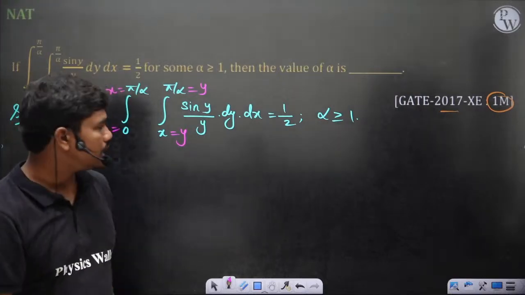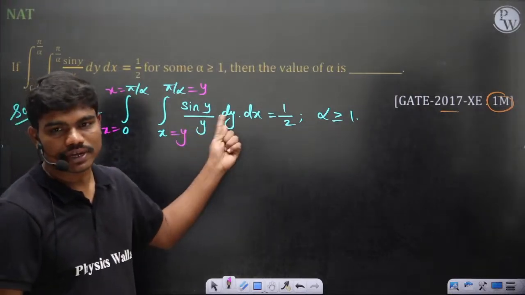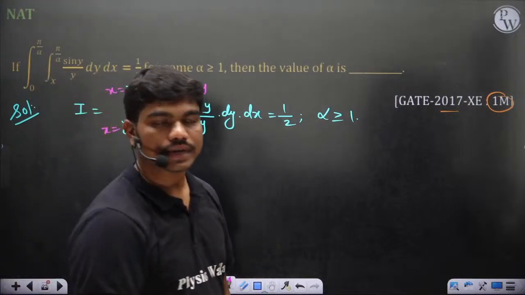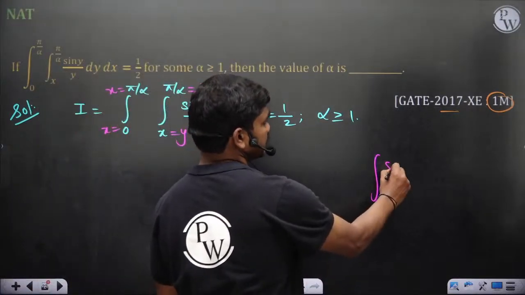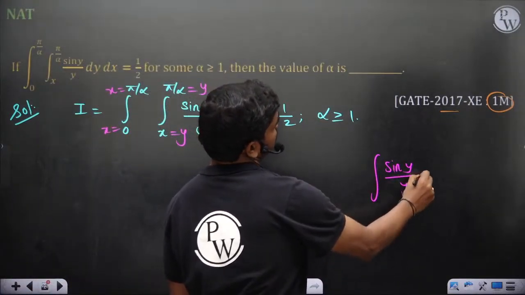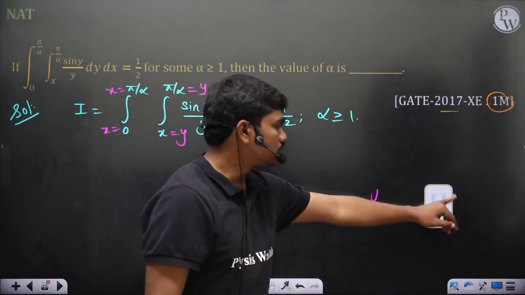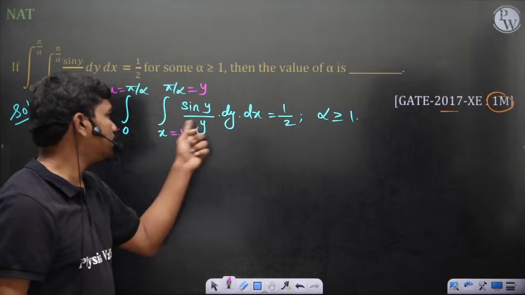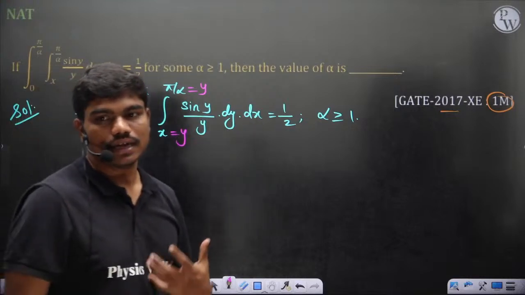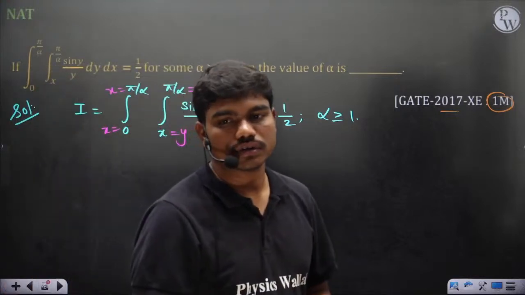Now clearly integrating sin y by y with respect to dy is not a very happy thing to do. If this integration in this sequence is not a very happy thing to do, then what will we go for?